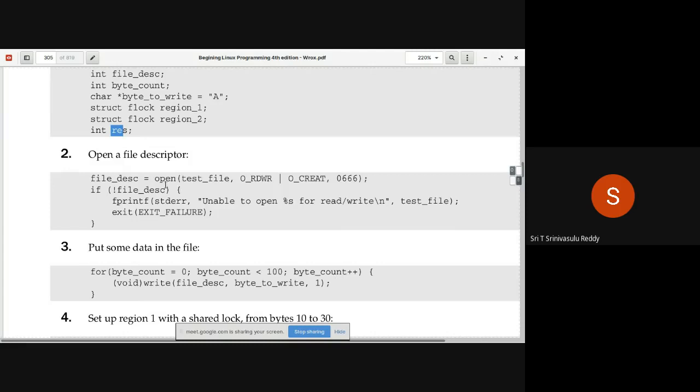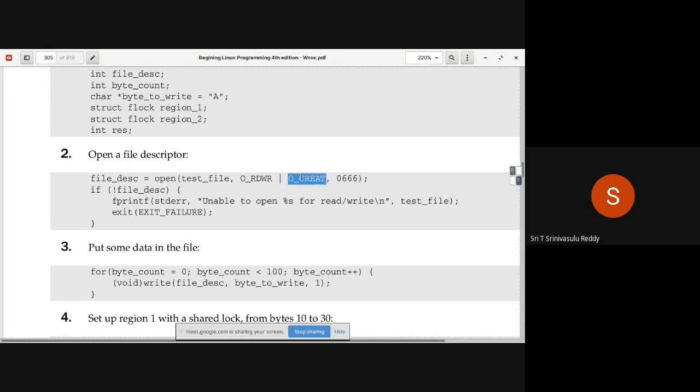So file descriptor equal to open of the corresponding file name. And then how do you want to open it? You want to open this file in a read-write mode, and then bitwise OR with O_CREAT. There is no exclusive access, as you can see, because multiple programs can try to open this file. So all the programs are allowed to open the file in read-write mode.